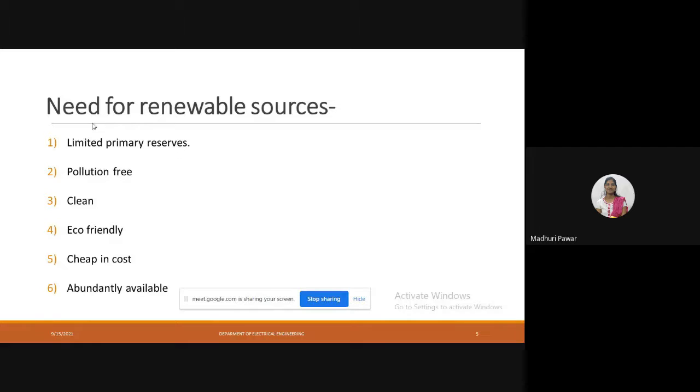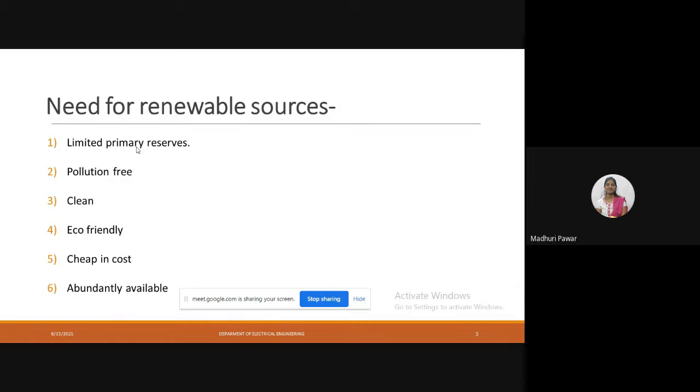So, need for renewable energy sources. Why renewable energy sources are important, or why they are needed nowadays. What is the importance of the renewable sources? So, first point is limited primary reserves. That means the coal, oil, or uranium that we are using nowadays for generating electricity, or any type of energy, and the oils, petrol, diesel we use for traveling distances, these primary sources are limited.